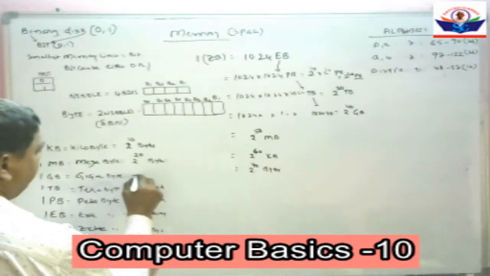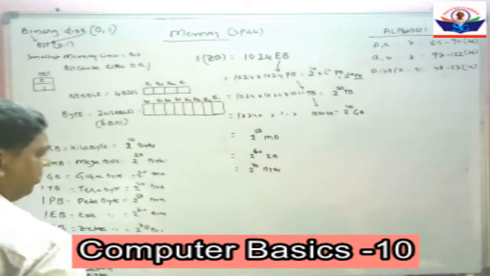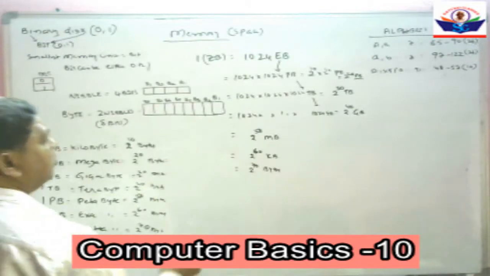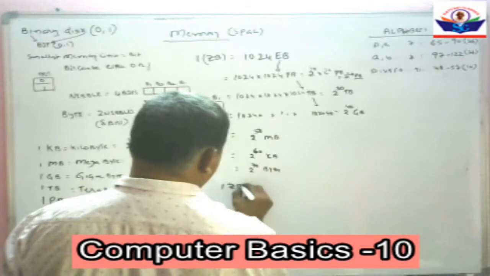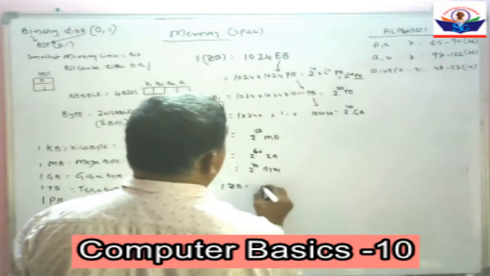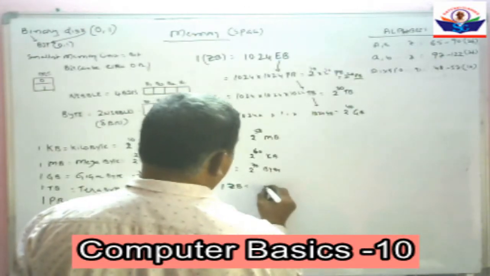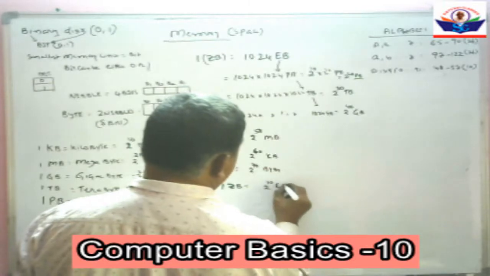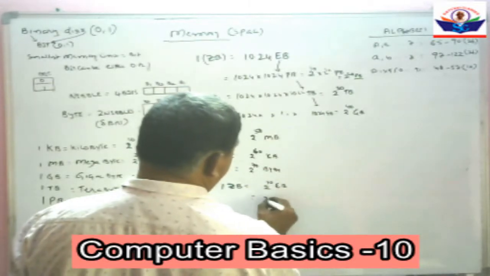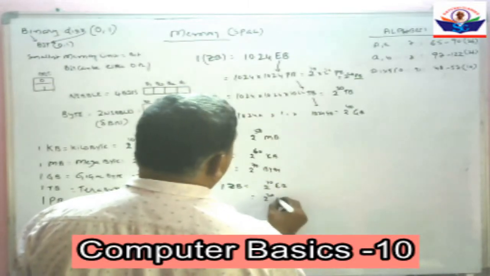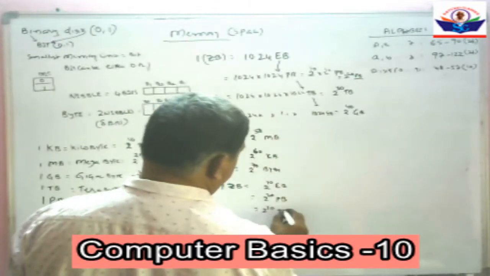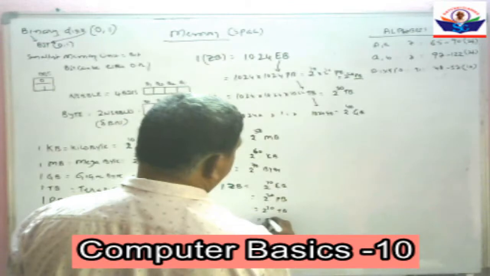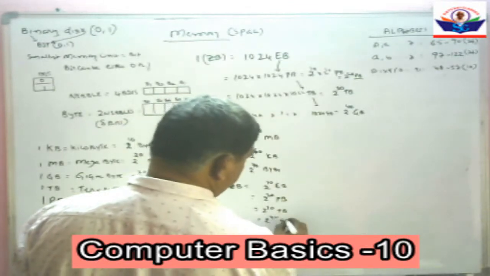1 gigabyte is equal to 2 to the power of 30 bytes. So 1 zettabyte is equal to 2 to the power of 10 exabytes. That is equal to 2 to the power of 20 petabytes. That is equal to 2 to the power of 30 terabytes.